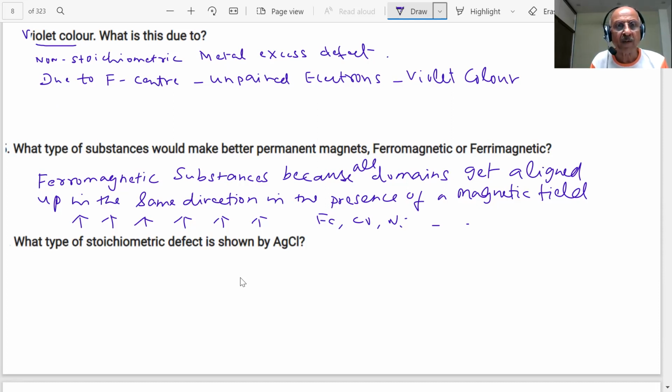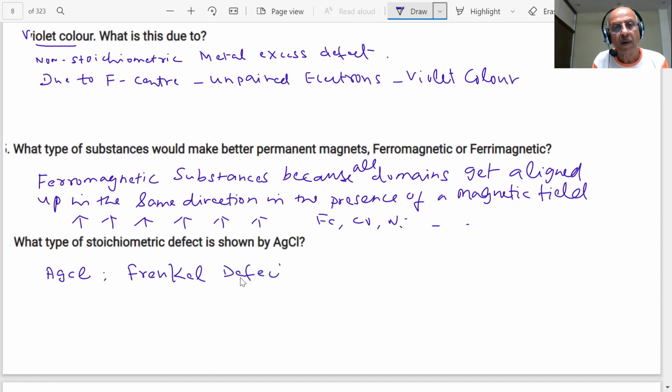What type of stoichiometric defect is shown by AgCl, students? AgCl shows Frenkel defect.